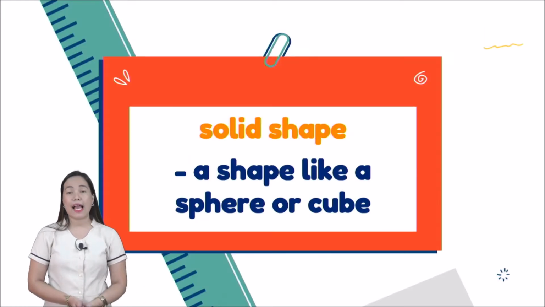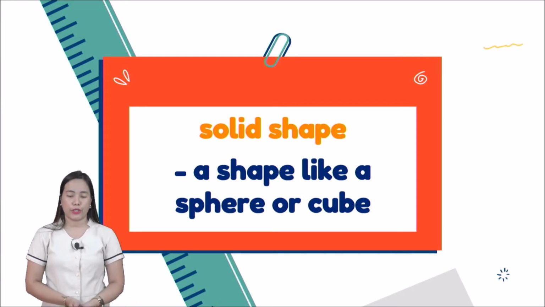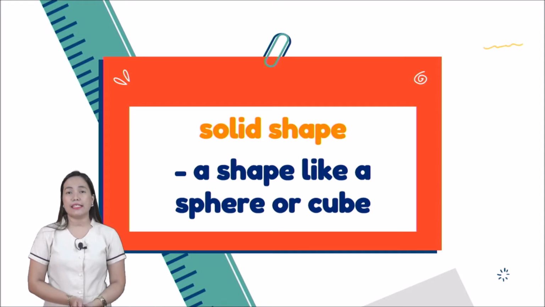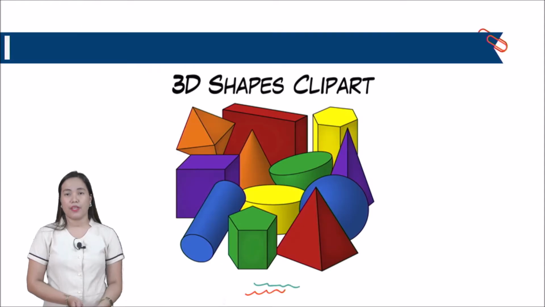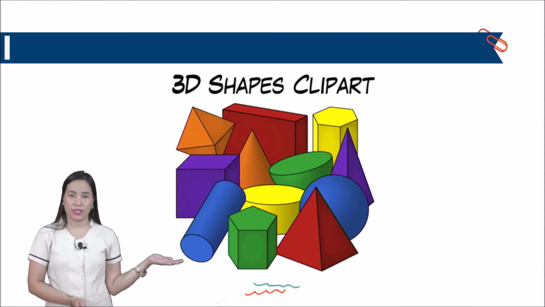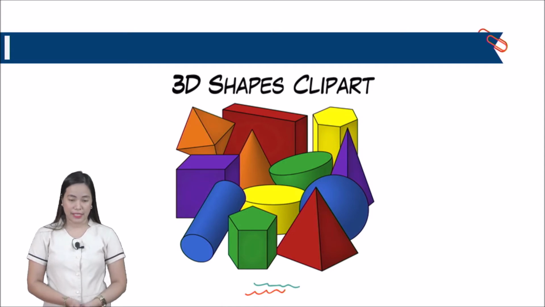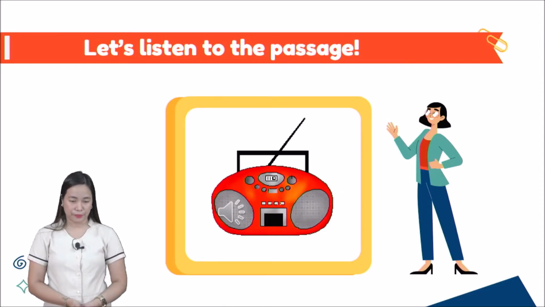Next one, we have solid shape. A shape like a sphere or cube. Objects that occupy space are called solid shapes, okay? They are 3D, 3-dimension. It seems like they are real, okay? Do you want to see solid shapes? Those are solid shapes. Look, it seems like they are real, right? Not flat. Let's listen to the passage.